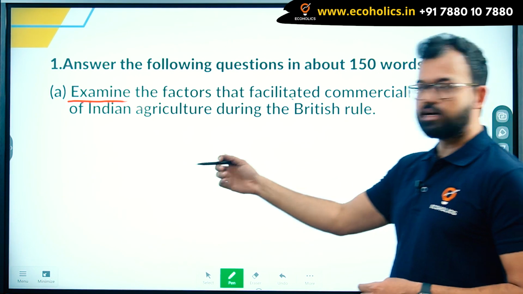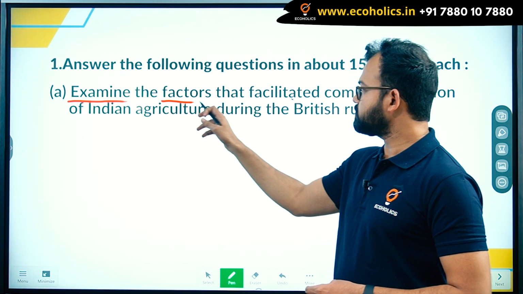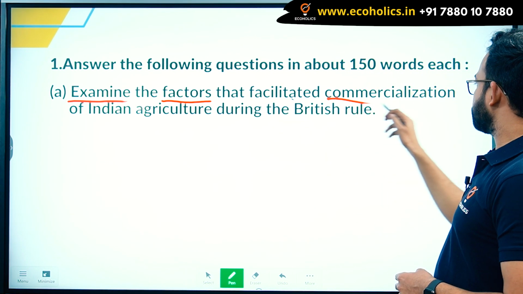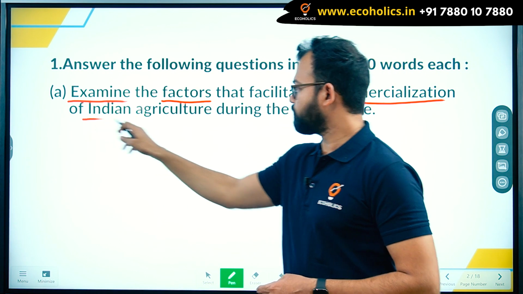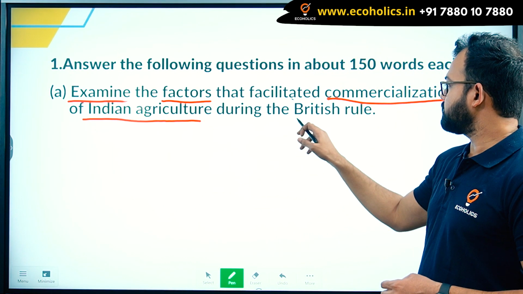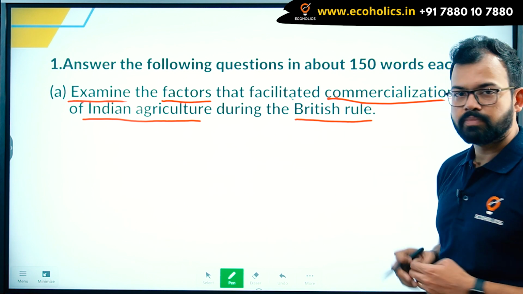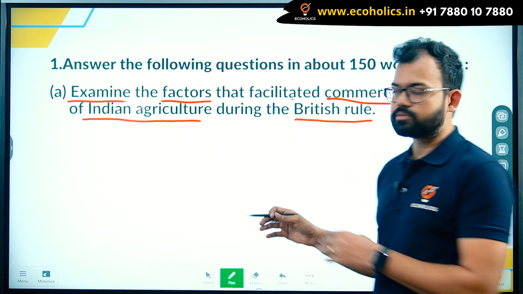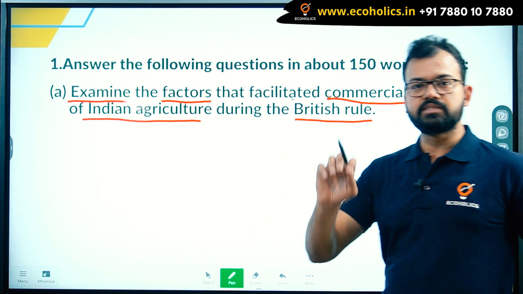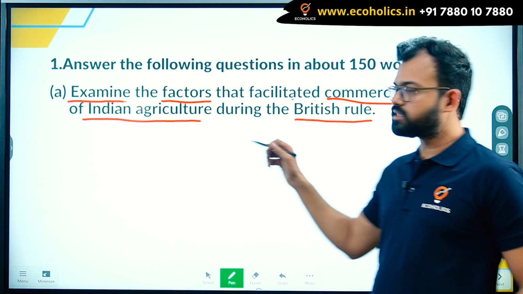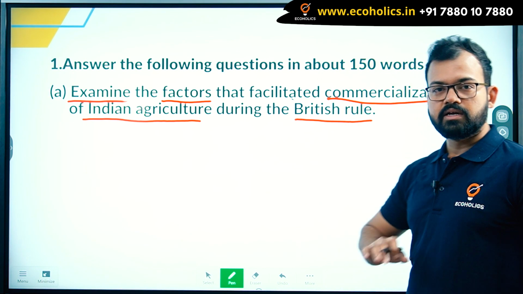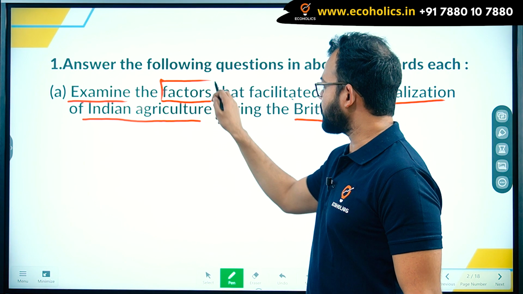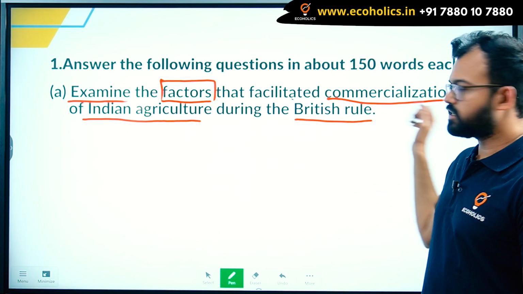Now here the keyword is that you have to mention the factors. Another thing is commercialization of Indian agriculture. So factors of what? This, and that too during the British rule. If you see the Paper 2 economics optional syllabus, it is clearly mentioned in the second topic that commercialization of Indian agriculture is a directly mentioned topic. So this question is directly from the syllabus. Now what we need to discuss is the factors. What are the factors that led to this?